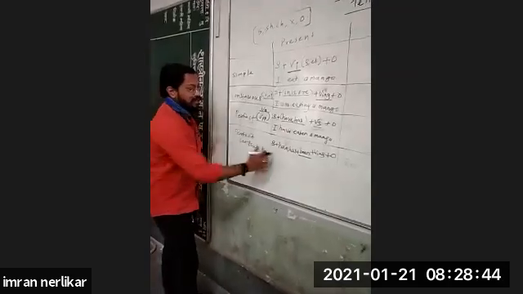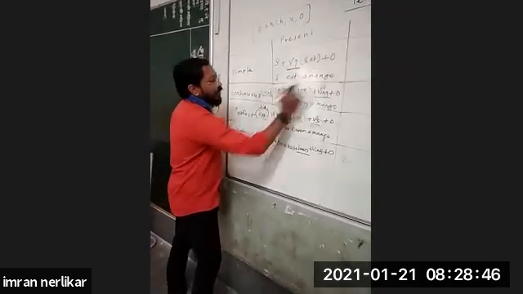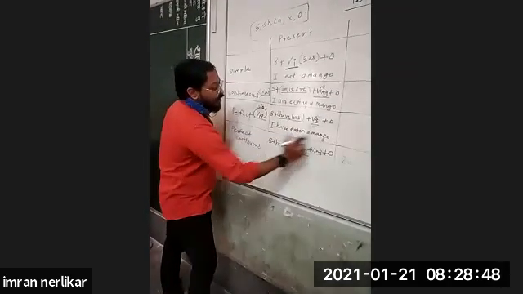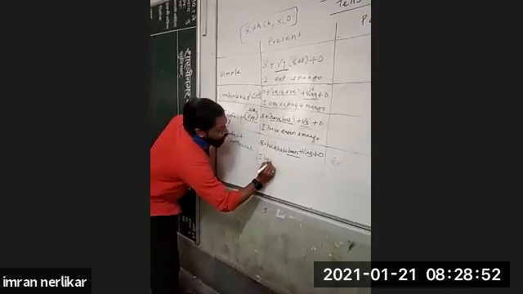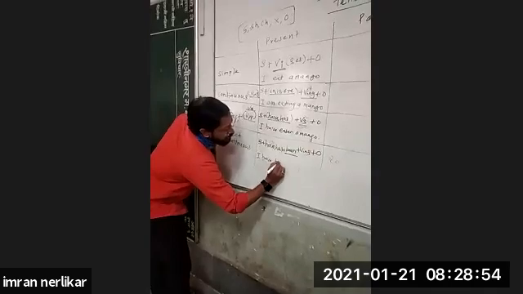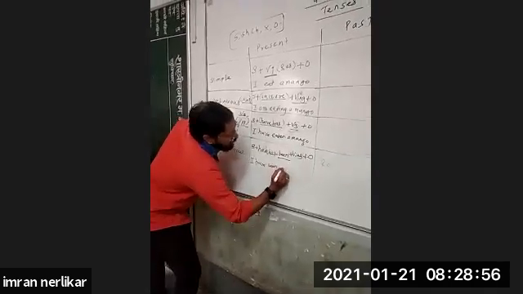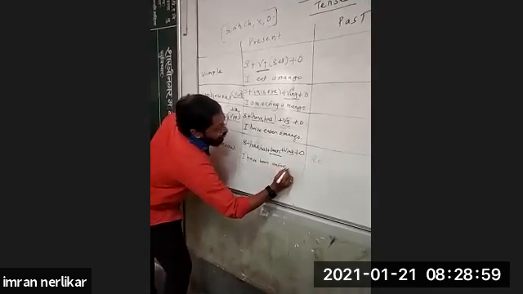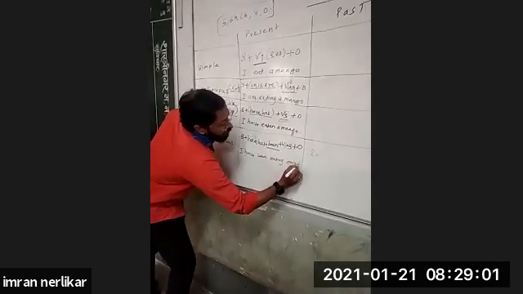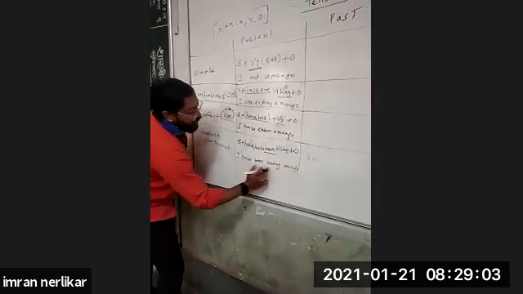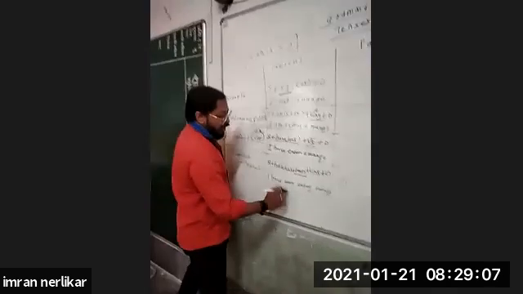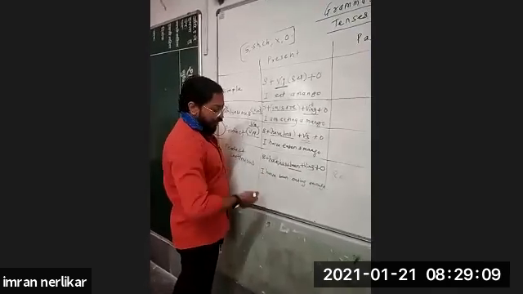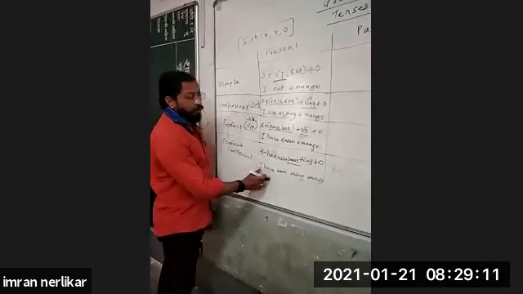So the sentence here, see: I eat a mango, I am eating a mango, I have eaten a mango, and here I have been, verb ing is eating, object is a mango. The sentence will be the same. I have been eating a mango. This will become perfect continuous tense. I have been eating a mango. Understood all of you? Now I'll tell you the use.